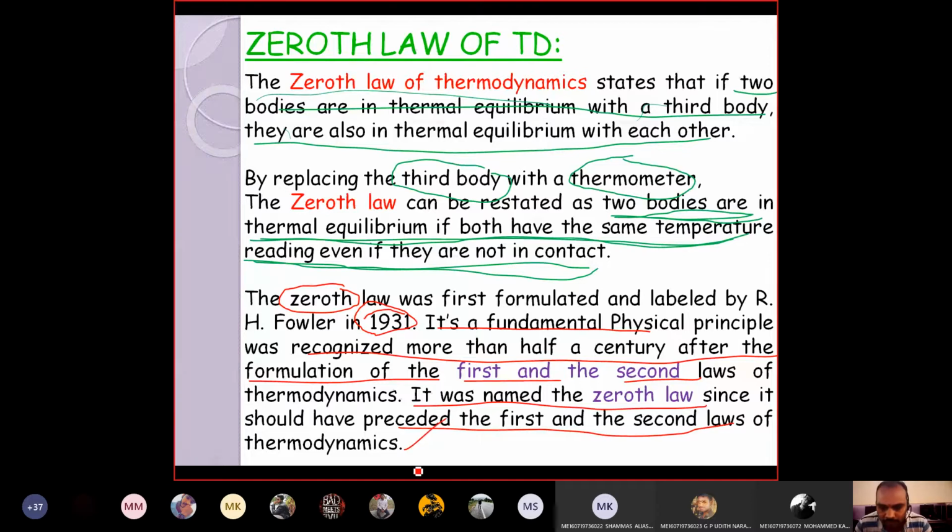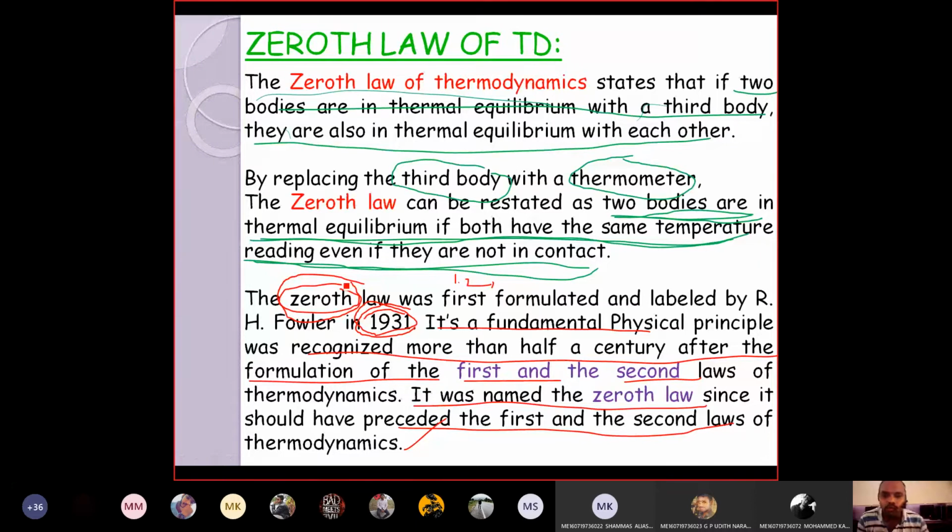Got the point or not? Anyone please answer. Yes, sir. Right? So usually the laws start with the first law, second law, third law. But the zeroth law is given that name because it was invented before the first and second law, though it got familiarized after half a century. That is the reason this law has to precede the first and second law. That's why the name is given as zeroth law.